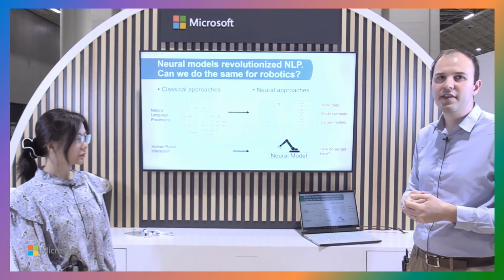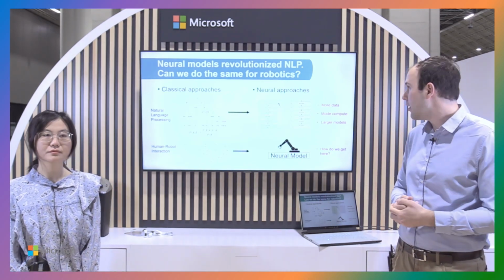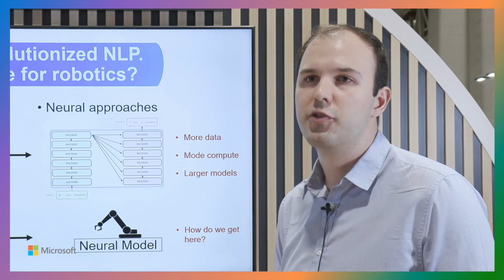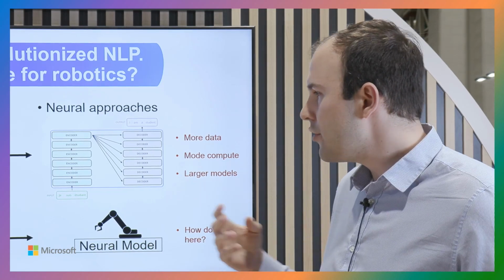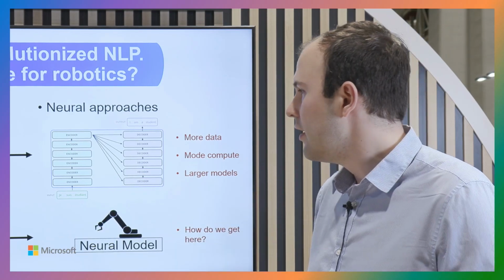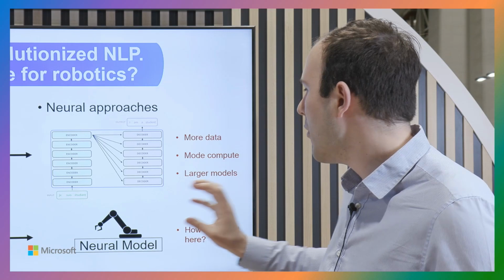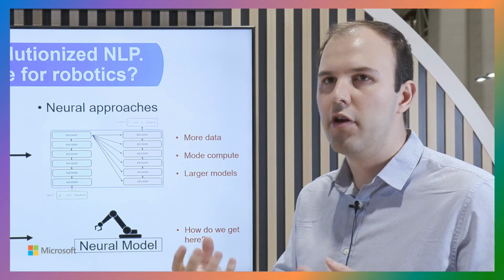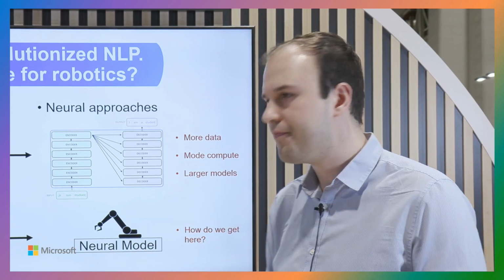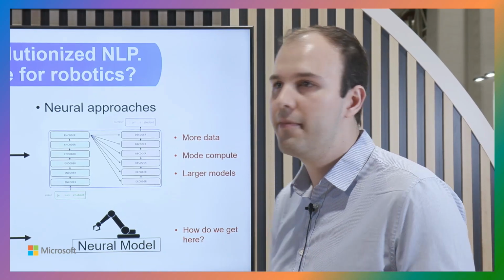But some of the requirements are that we need a lot of data to train these models, a lot of compute power, and quite large models. We're trying to do the same thing for human-robot interaction, going from these classical interfaces towards a neural model that is able to do this interaction end-to-end. But we have a lot of questions about how we actually get there.